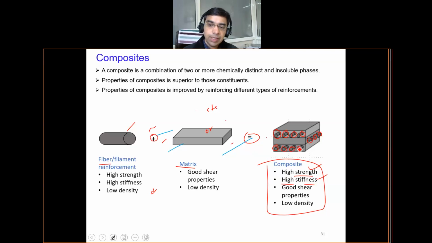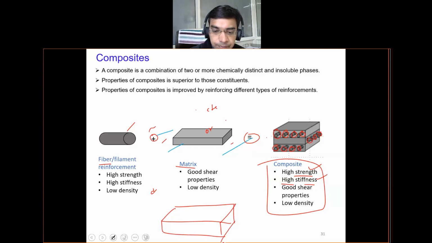And these composite materials are often built up in laminate forms, meaning you have several layers stacking up together, or you have an arrangement where the particulates are suspended in the matrix, maybe homogeneously throughout the matrix. Based on the configuration of the reinforcement, if it is a particulate, a short fiber, or a long fiber, we can have different types of composites.